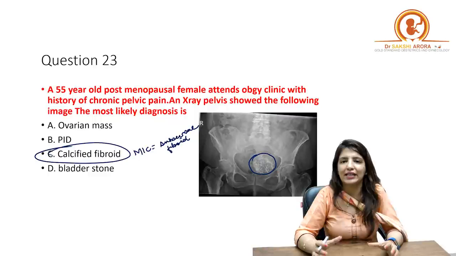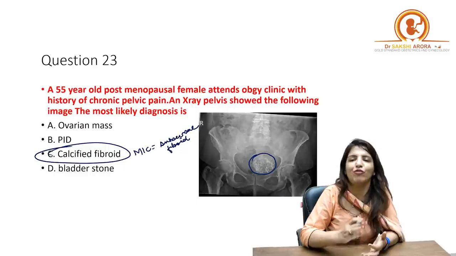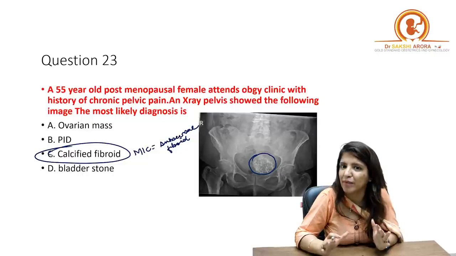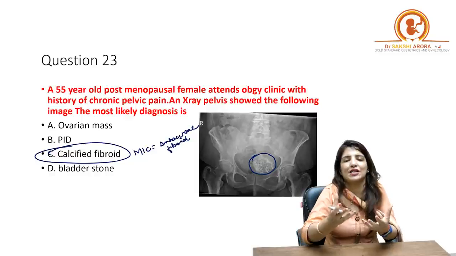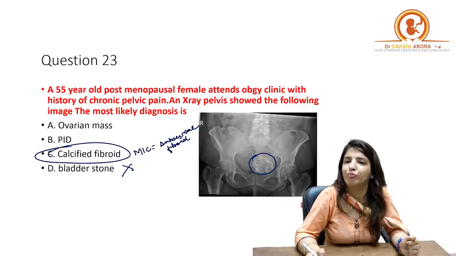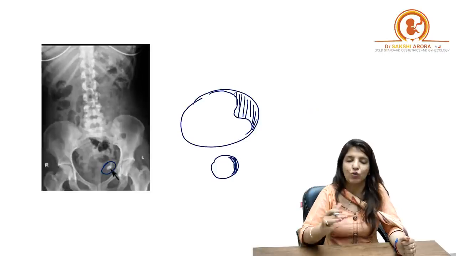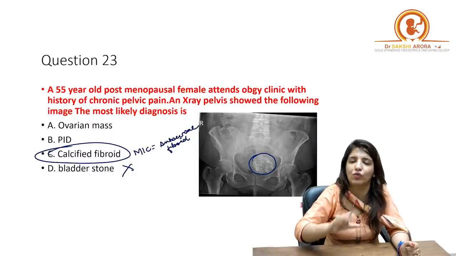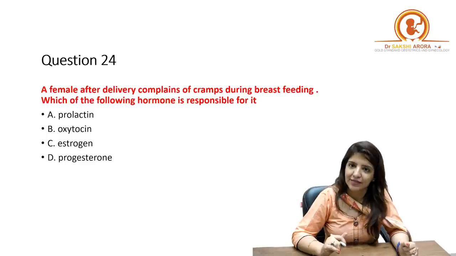Then bladder stone. So number one, if you are getting this huge bladder stone which has got homogeneous calcification, definitely patient is going to complain to you of some urinary symptoms, right? So over here patient doesn't have any urinary symptoms, and this is too huge a calcification to be seen with a urinary stone which is asymptomatic, right? So it is not a case of bladder stone also. Clear? And yes, a bladder stone will be located a little more towards the center, right? It will be centrally located, and this mass over here is eccentrically located. So your answer over there was a calcified fibroid.